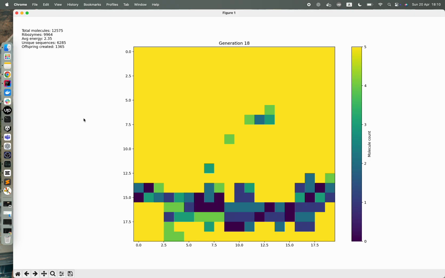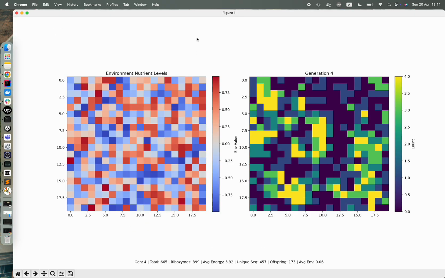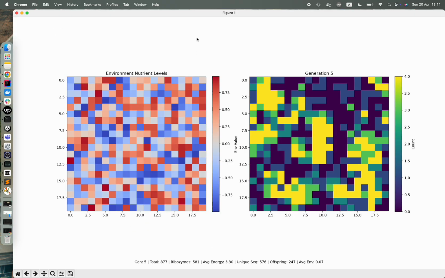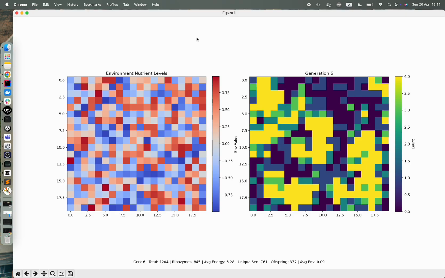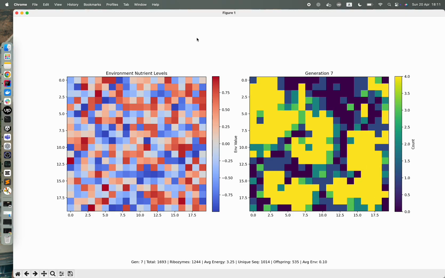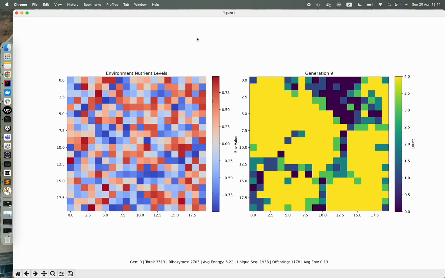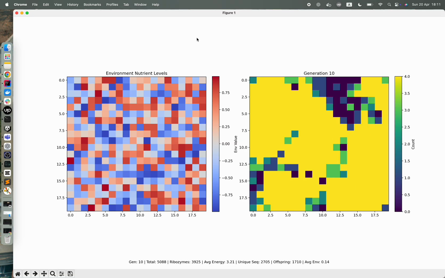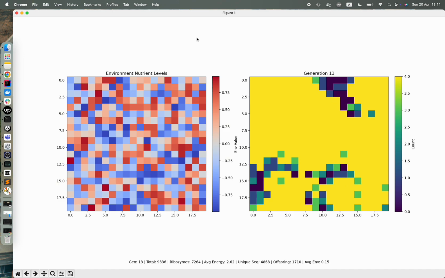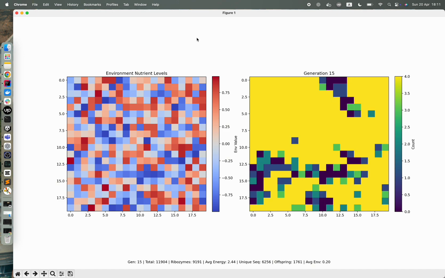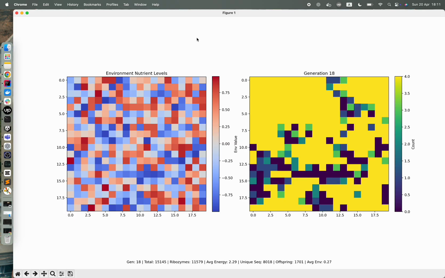Imagine a time before DNA, before cells, when life was just beginning to figure itself out. Let's explore how it might have started, one Python script at a time. First, we run RNA World Simulation. Simulation takes us into a two-dimensional world. Now, each cell on a grid can host RNA, and replication depends on the local environment. The color map reveals hot zones of activity, the birthplaces of molecular dominance.